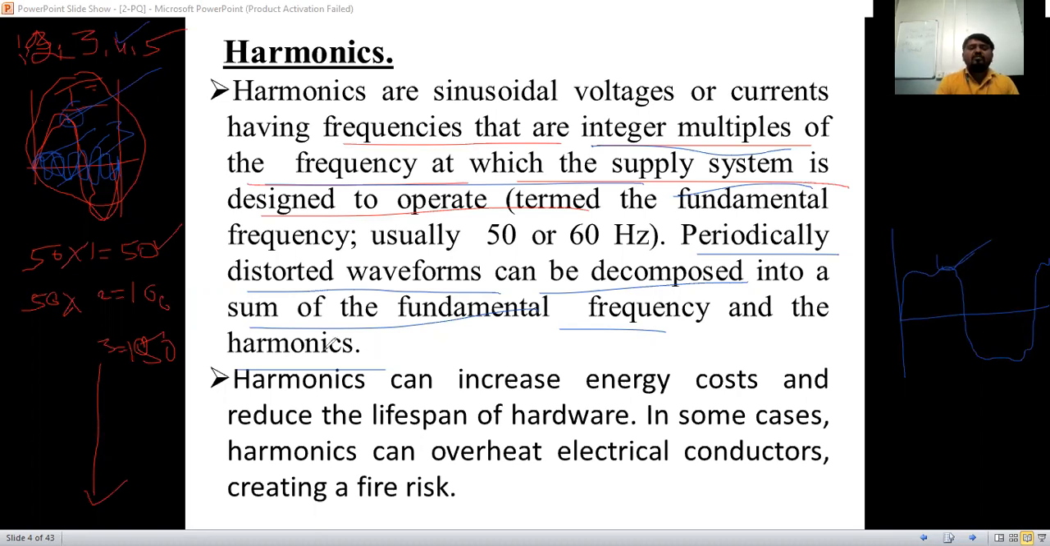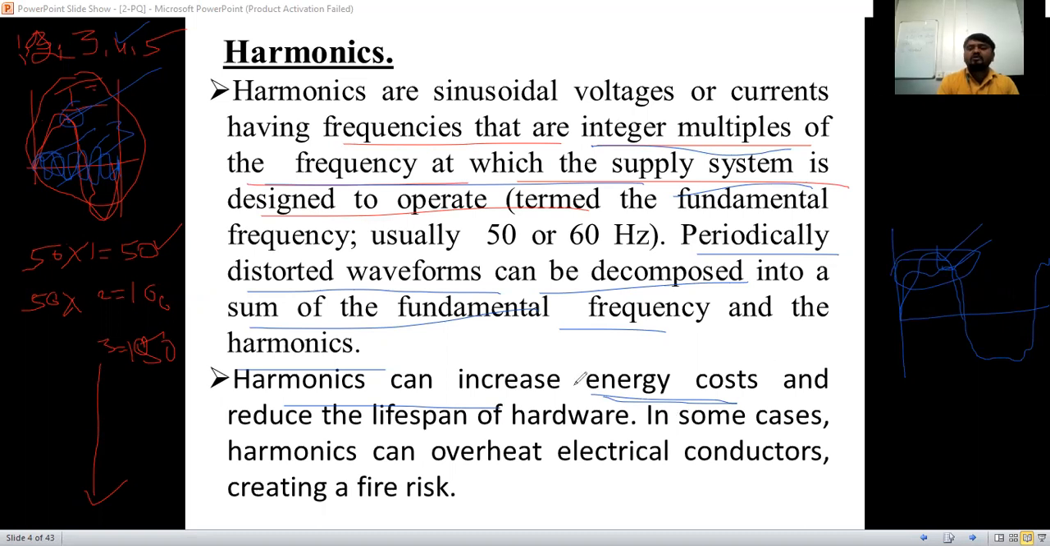So what is the problem with harmonics? Harmonics can increase energy cost. We are not going to get a pure sine wave, so there will be fluctuation in the voltage and current. What will happen? Heat will occur in the circuits or conductors. By continuously increasing the temperature, the lifespan of the product will decrease.